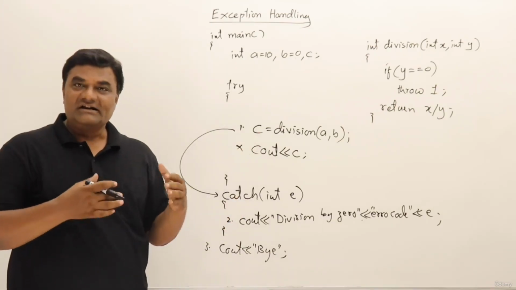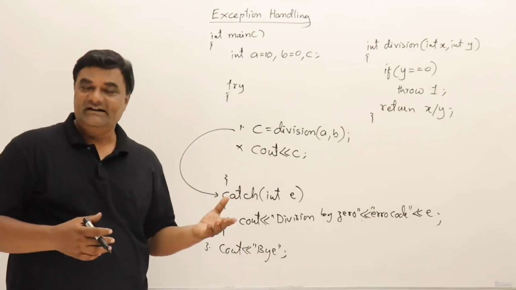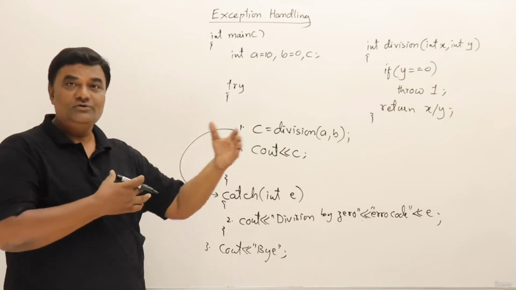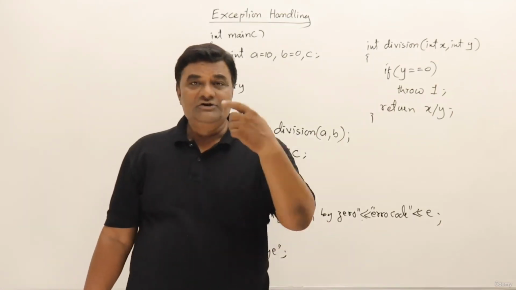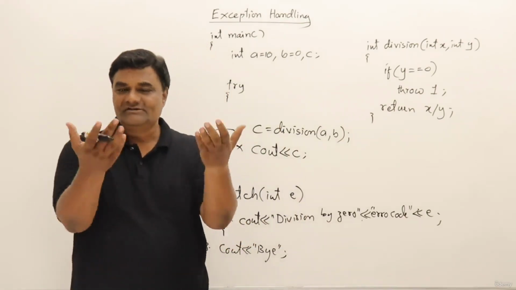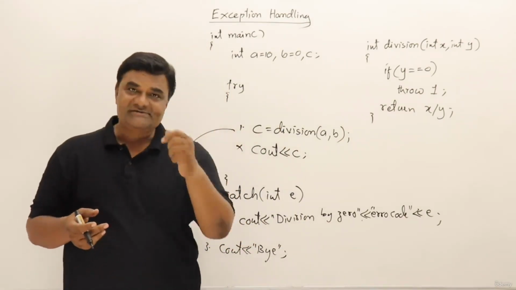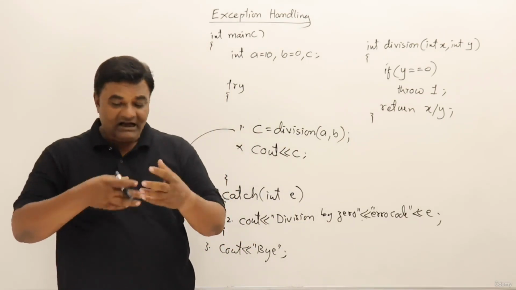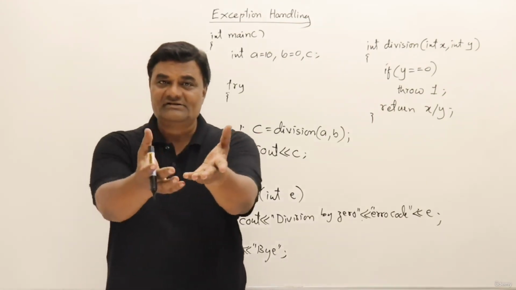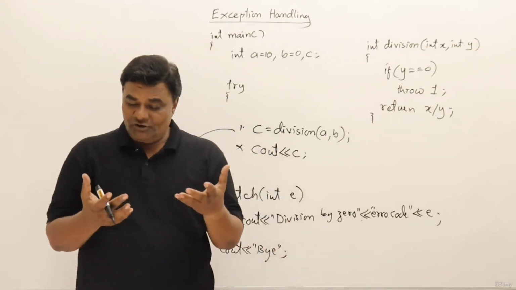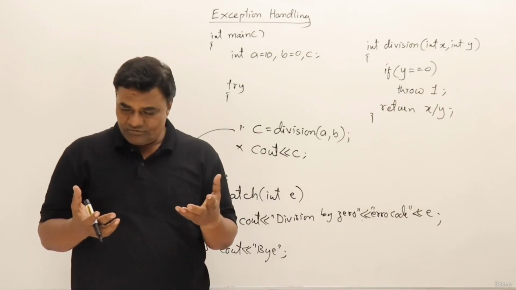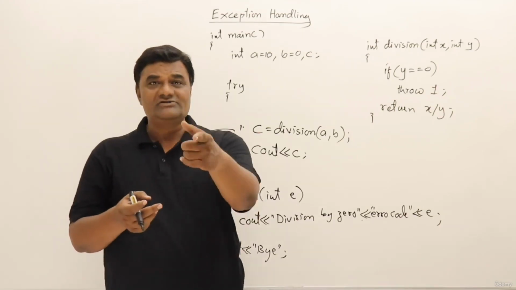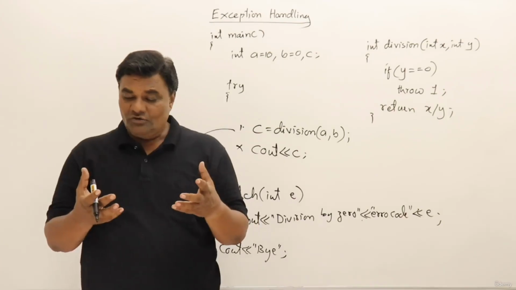So I see this try and catch block, or throwing of an exception, as a communication between two functions. See, for example, I am a function. You are calling me. You have given some parameter. Then what should you expect? A result from me. I will perform the operation and give you the result. Suppose I am unable to solve this one. There is some problem. Then what should I do? If I return, then you will assume that it's a result. No, I will not return.